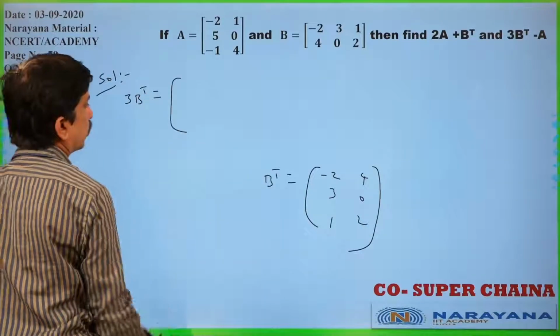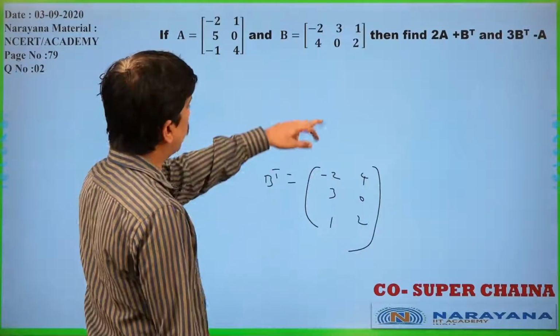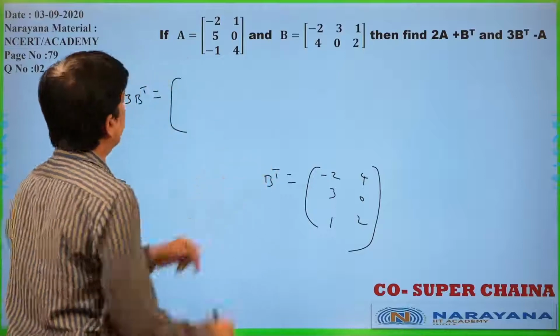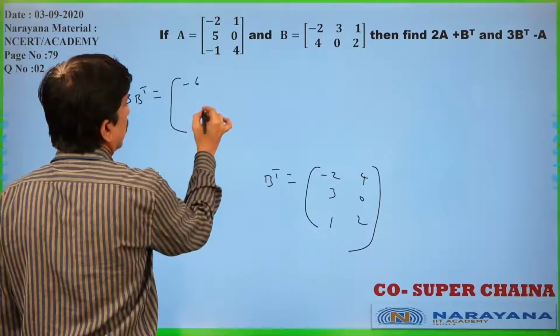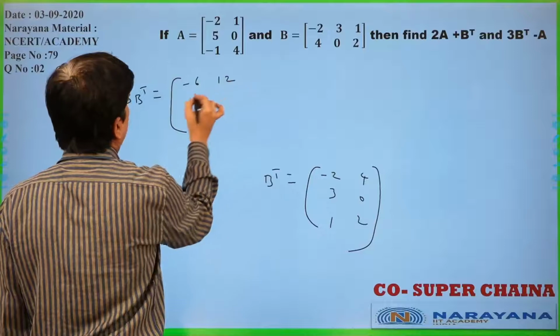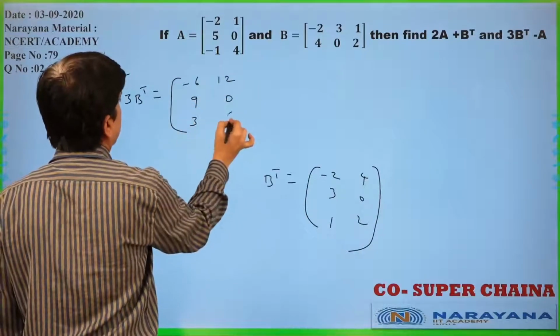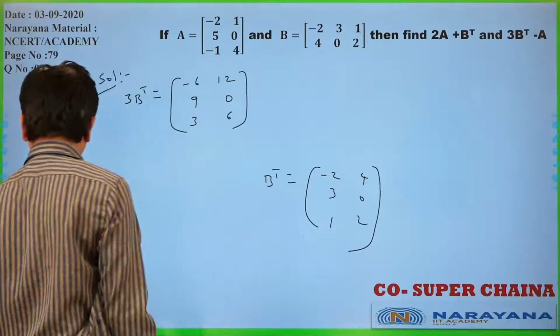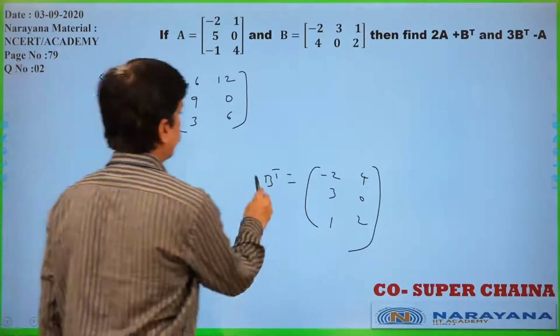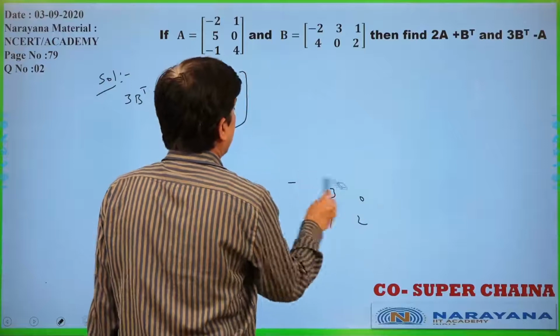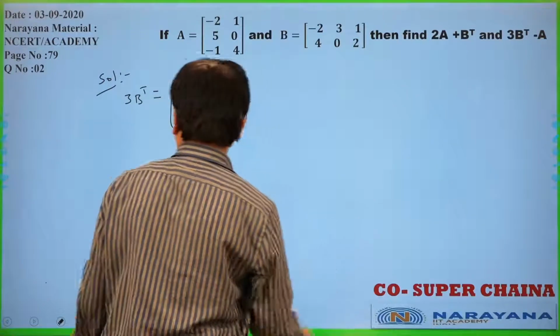Now 3B transpose means minus 6, 3, 4, 12, 9, 0, 3, this is 6 only. Is it clear? Now I got 3B transpose like that.